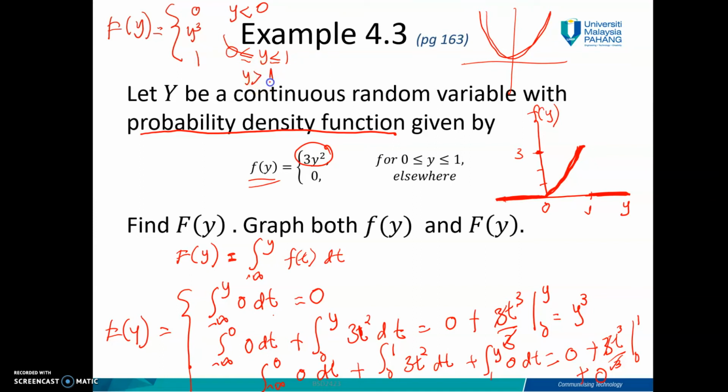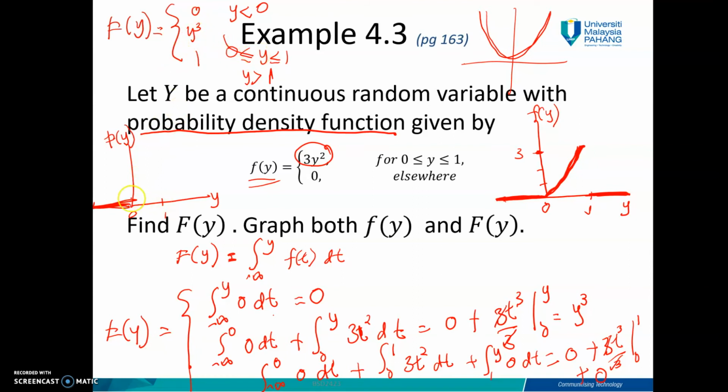Okay, so when you draw the figure, you will get here capital F(y), here is y. You can see that when y is less than 0, you get 0. Here is 0, 1. When y is between 0 and 1, you will get y cubed.